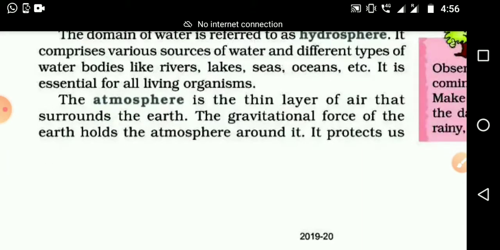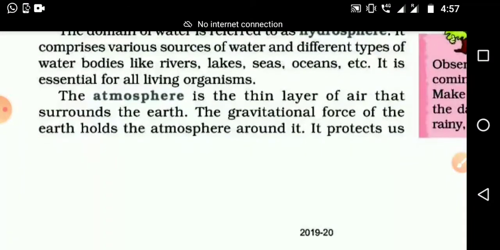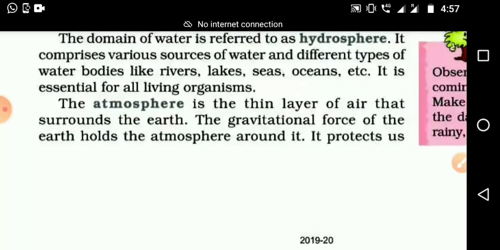ATMOSPHERE. Okay, listen carefully. The atmosphere is the thin layer of air that surrounds the earth.